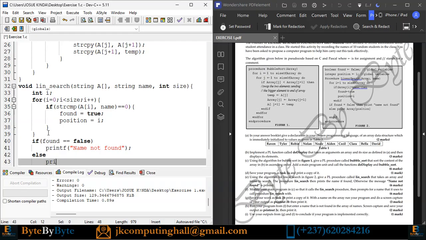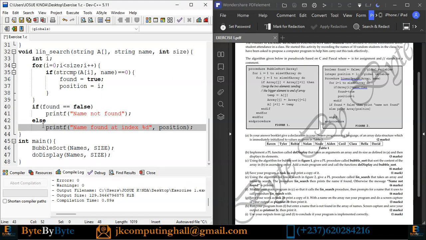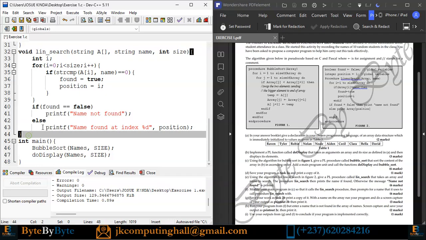Else printf name found at index %d, and that will be the position. So that is all. We have our end if and we end our procedure.